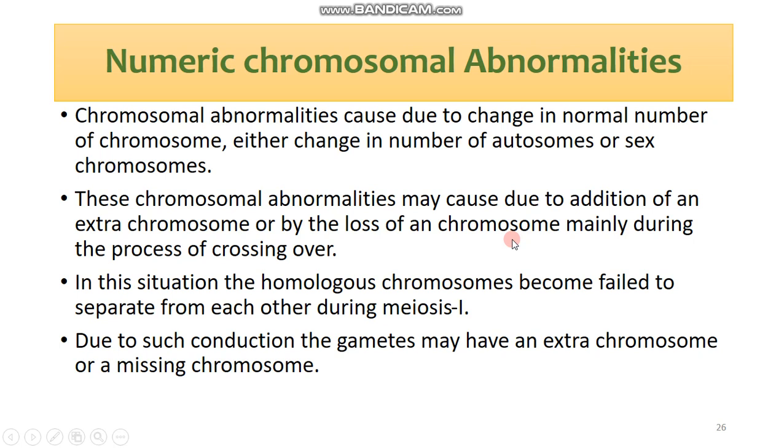Mainly such changes occur due to crossing over, when the homologous chromosomes overlap to cross their segments, and at that time the chromosomes do not separate from each other completely. Whenever such conditions occur, these numeric chromosomal changes are caused.